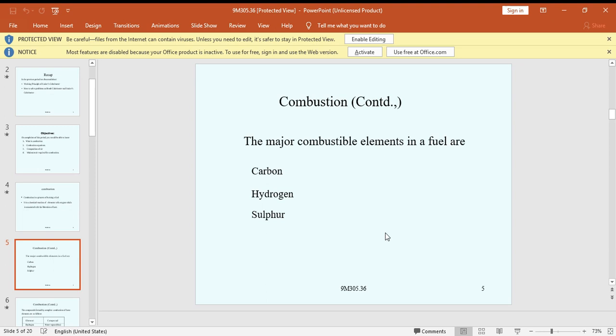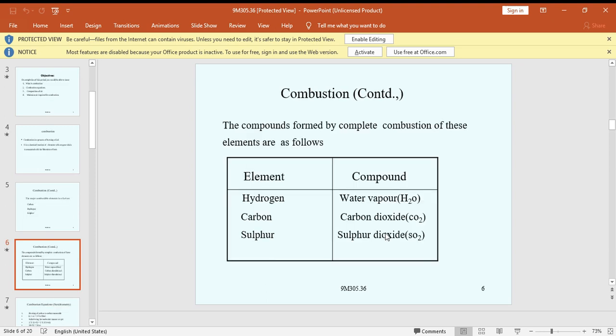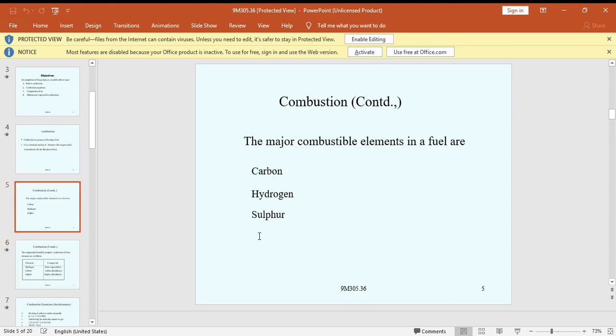In the combustion process, combustible elements react with oxygen to form compounds and liberate heat. The major combustible elements in fuels are carbon, hydrogen, and sulfur. The compounds formed by the complete combustion of these elements are water vapor H2O, carbon dioxide CO2, and sulfur dioxide SO2.